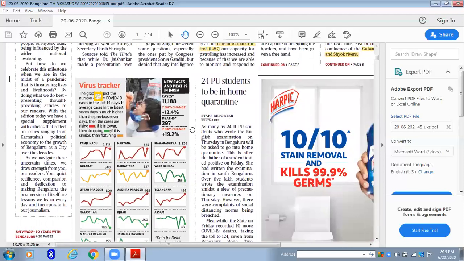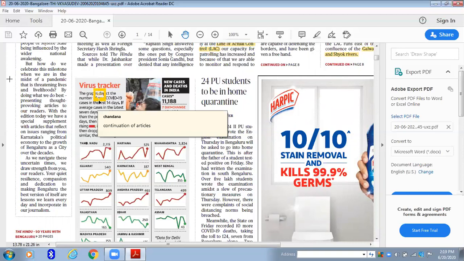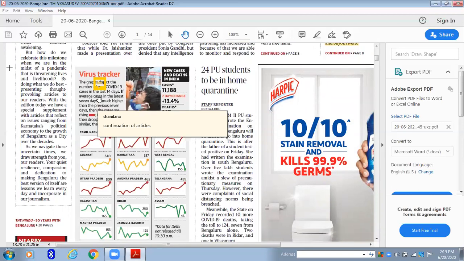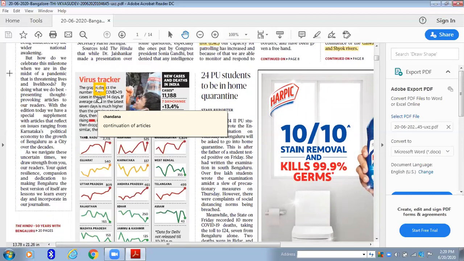This clarity you'll get only when you look at previous papers. That's why I stress that you look at previous papers, because then you will learn yourself what to skip and what not to skip. Once you have read thoroughly about coronavirus, when any article comes in the newspaper, just see if there is any new dimension to it. No, this one is only about the number of statistics. Whenever articles continue, like the India-China standoff or the coronavirus, articles will keep coming every day. Only if there is any new point, add that to your notes. Otherwise, just skip it directly.